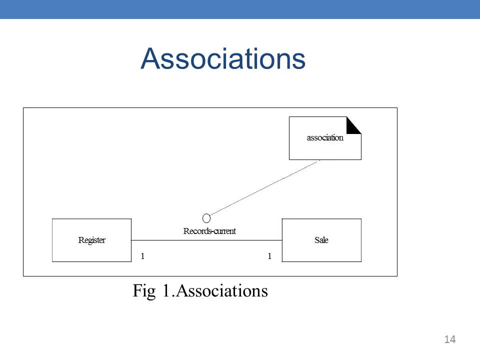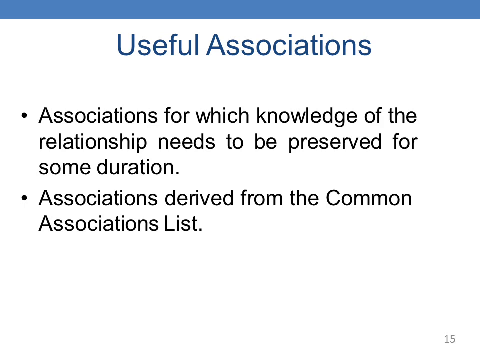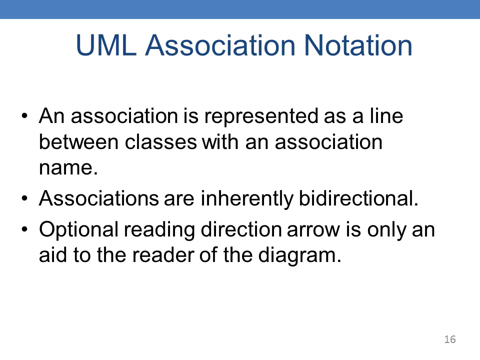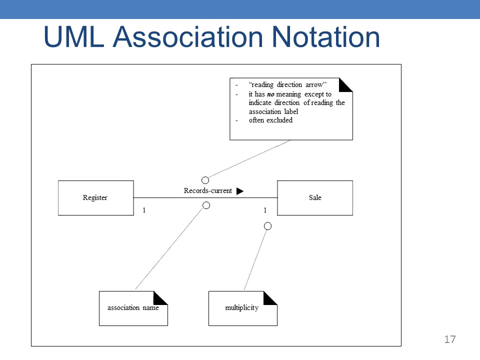Useful associations are those for which knowledge of the relationship needs to be preserved for some duration. Associations are derived from the common association list. Association is represented as a line between the classes with an association name. Associations are inherently bidirectional. The optional reading direction arrow is only an aid to reading the diagram.